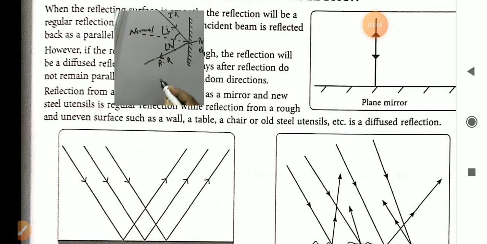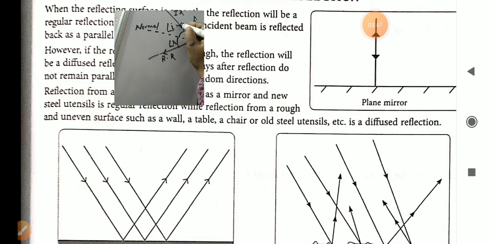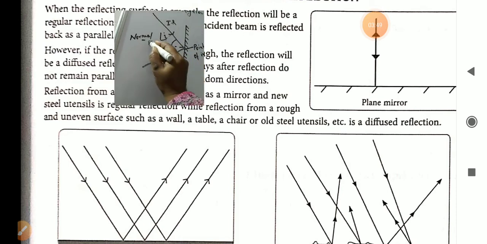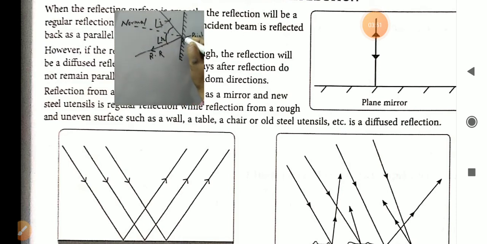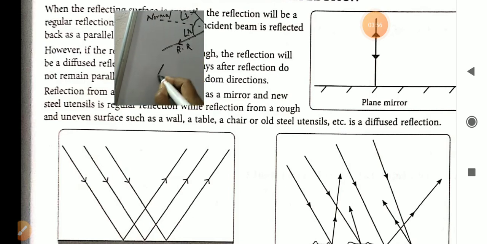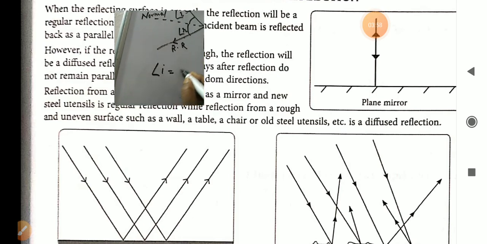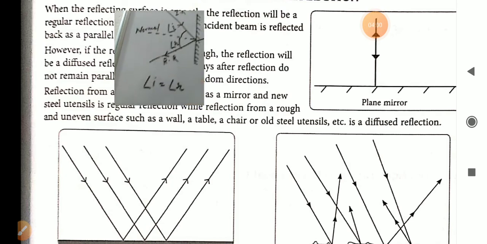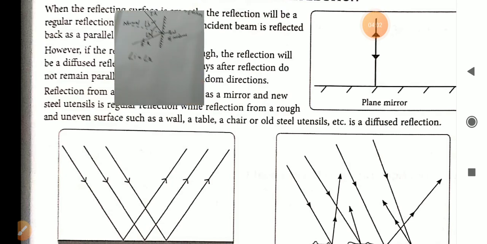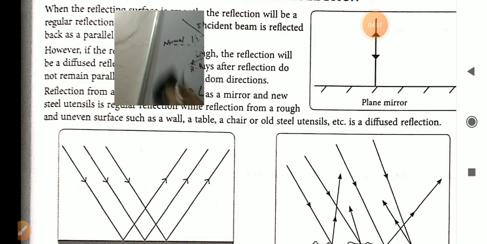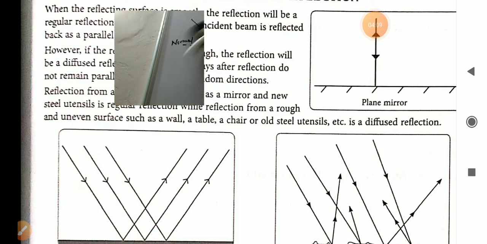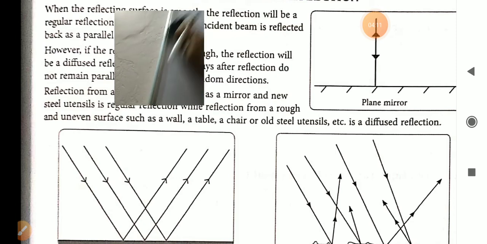And the two laws of reflection: first, the incident ray, reflected ray and normal all lie on the same plane. Second, the angle of incidence must be equal to the angle of reflection. So this is about the reflection done by the surface.